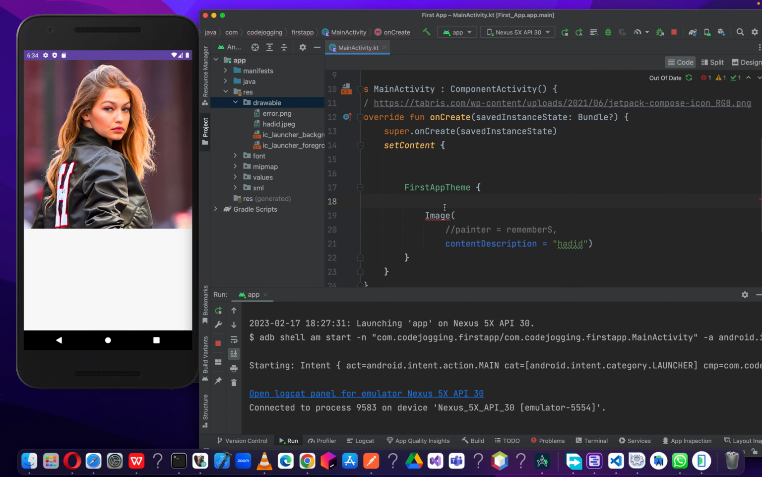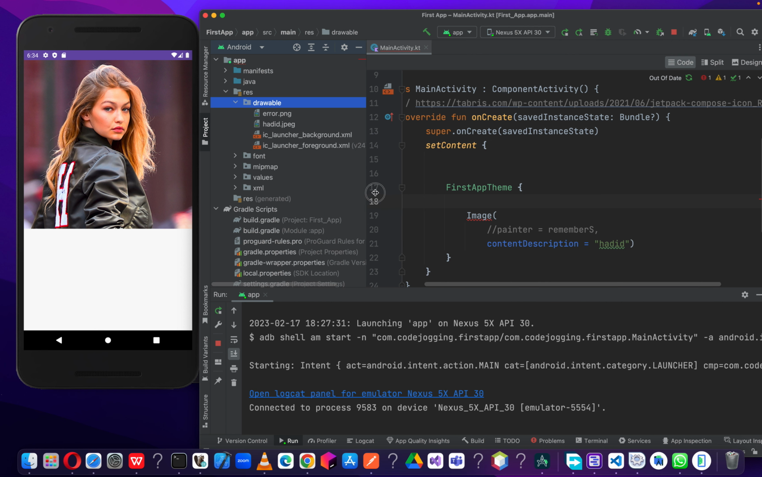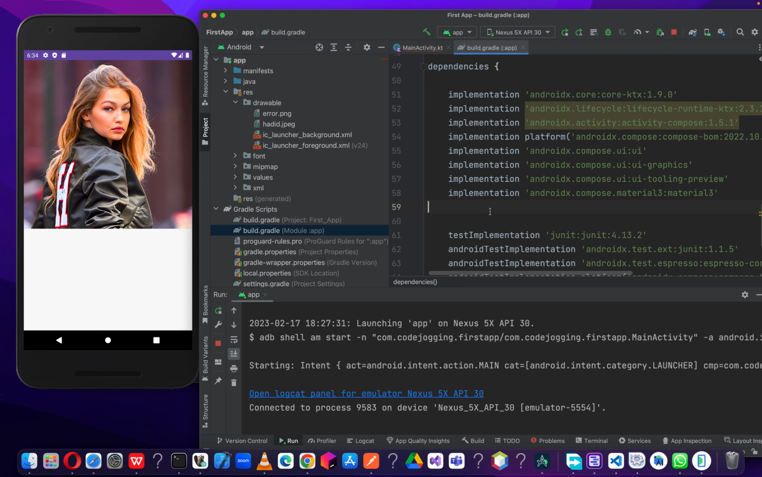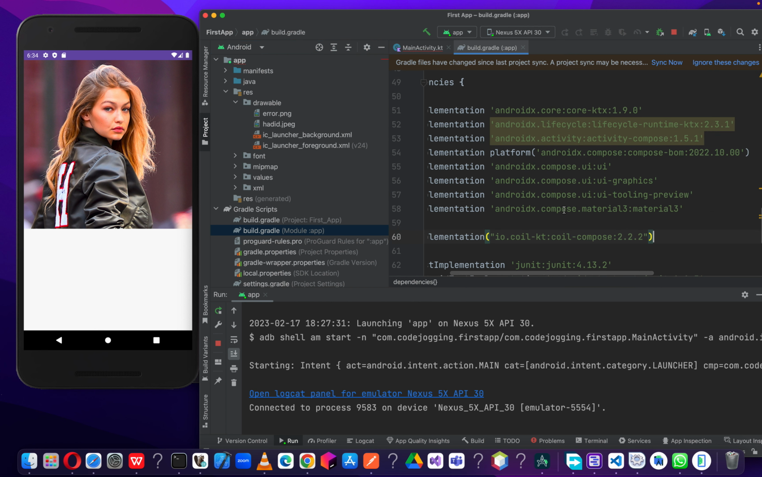Okay, so now let's import into our project. For us to import a library into our project, we have to go to the Gradle script, then we go to the module. So the module is the app, that's the default or the parent project folder for our project. So we open it, then we paste it here.